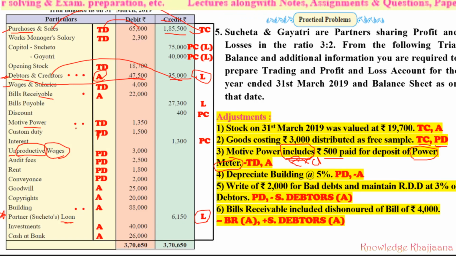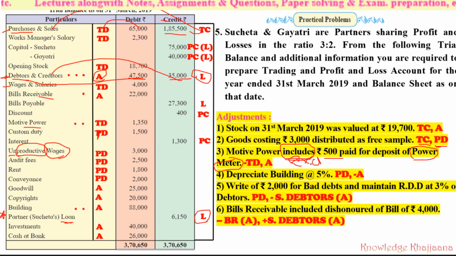From that, whatever it is, item motive power, from that we have to exclude. So deduct from trading account debit side. And see, that is the deposit with electricity board against the meter. For example, whenever you take the telephone or gas connection, cylinder, or this electricity motor meter, then we have to deposit some amount with them.